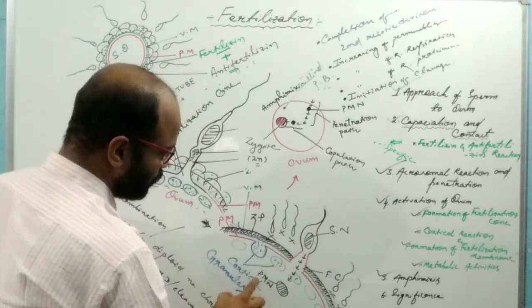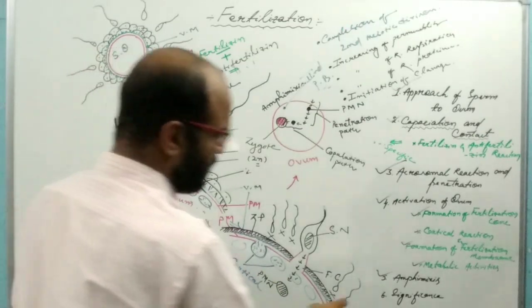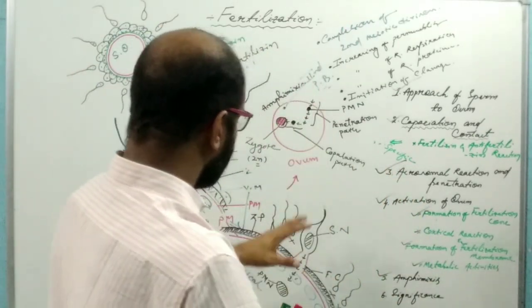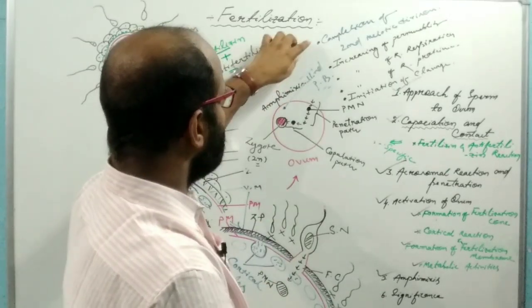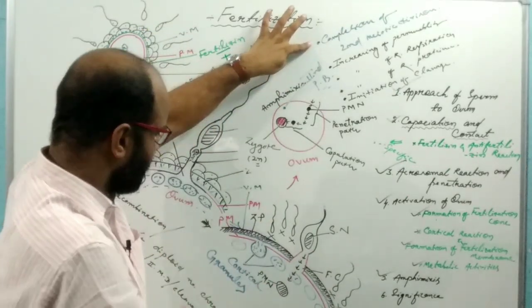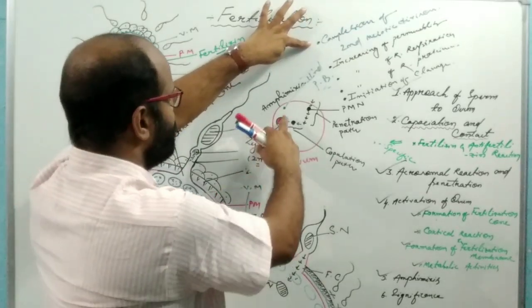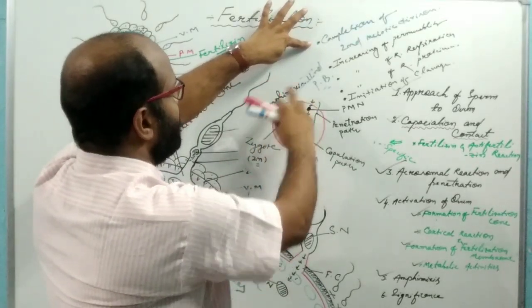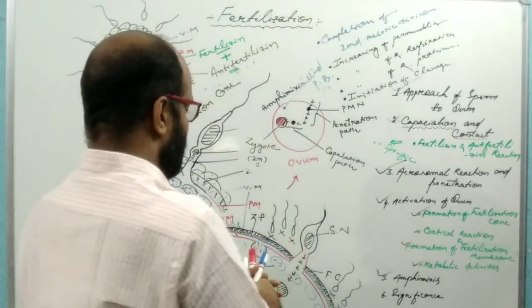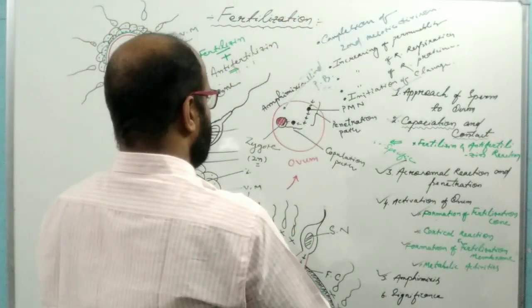Now the nucleus is known as the pro-male nucleus. At the time of fusion, the second meiotic division is completed, and the second polar body is produced, which will disintegrate. The permeability also increases at the time of fertilization.